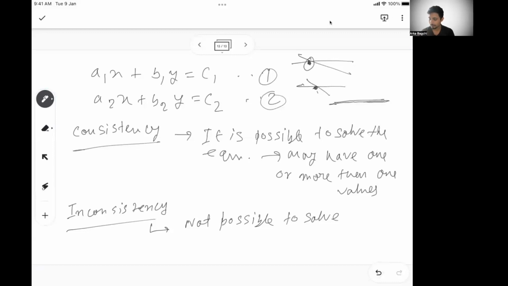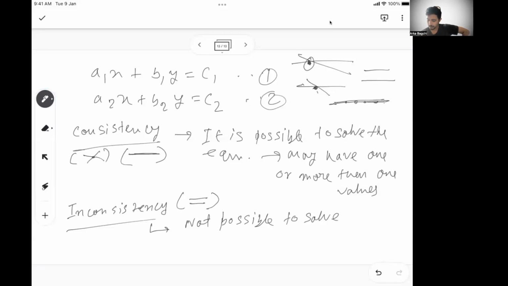So in that case, there may be an infinite number of solutions possible, but still solutions are possible. Two lines also can be parallel. So in that case, they will never intersect, and then there is no solution possible. So inconsistency is basically two parallel lines. Consistency can be two lines intersecting at one point, or two lines overlapping with each other. So this is the meaning of consistency. This is the meaning of inconsistency.